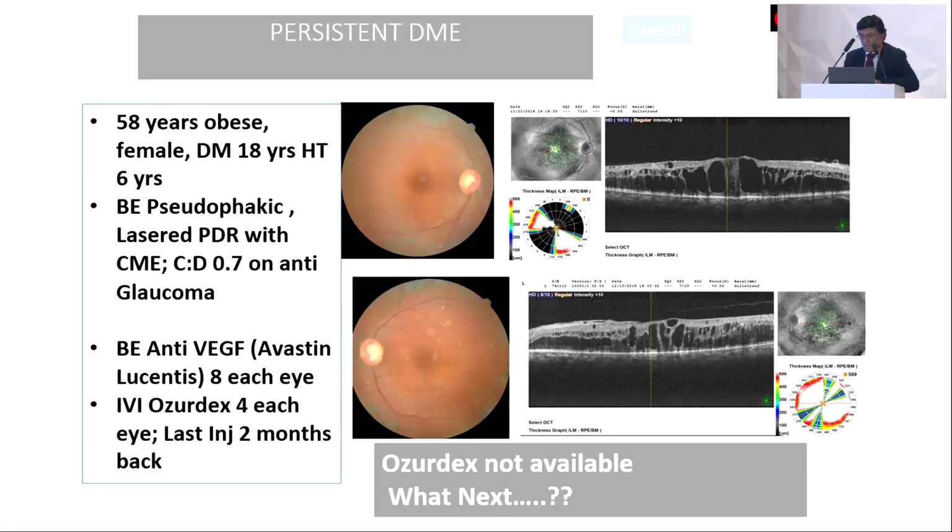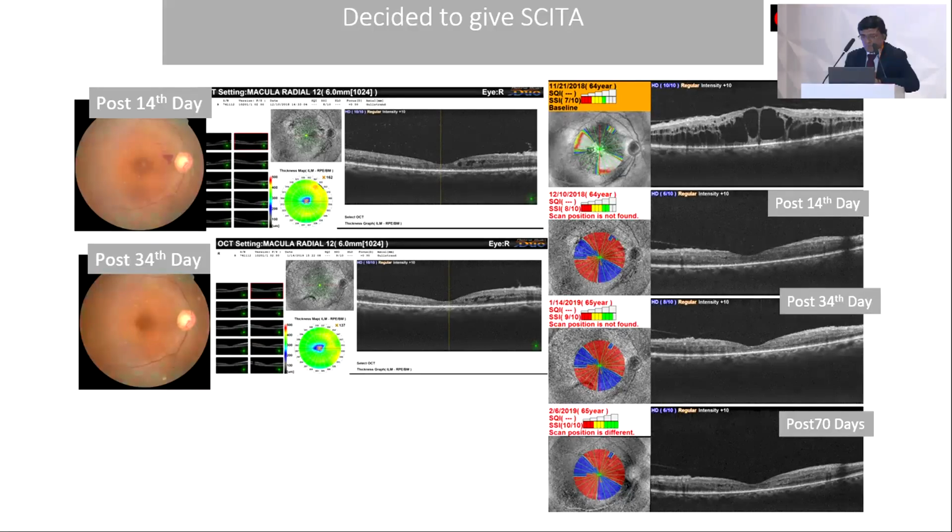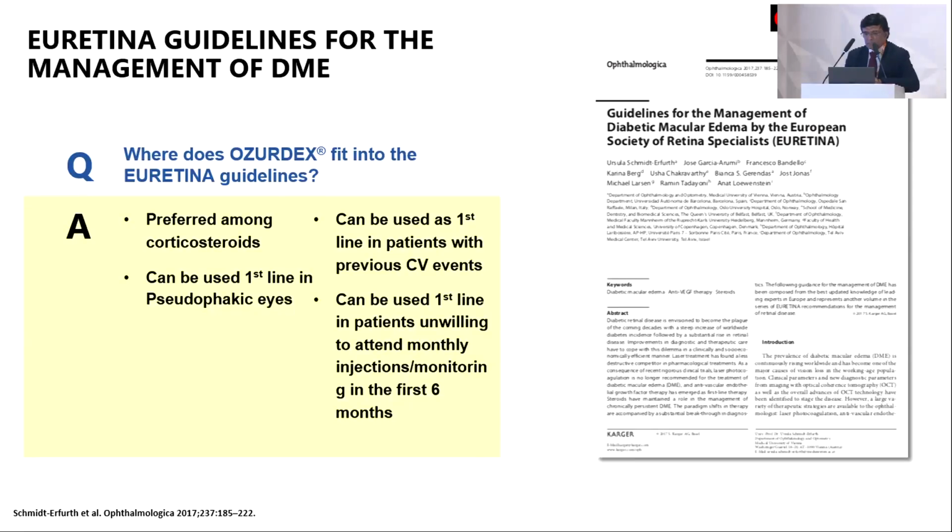Suddenly in India, about 2-3 years back, we had a short supply of Ozurdex, and the patients with persistent diabetic macular edema, you can see how bad the macular edema looks. This is a patient who had a cup disc ratio of 0.7, was on anti-glaucoma treatment, and this was one of the initial cases of diabetic macular edema whom I had injected with a suprachoroidal injection, and you see this beautiful response after SKITA in these cases. There are multiple cases like this.